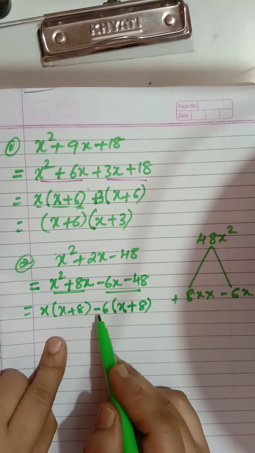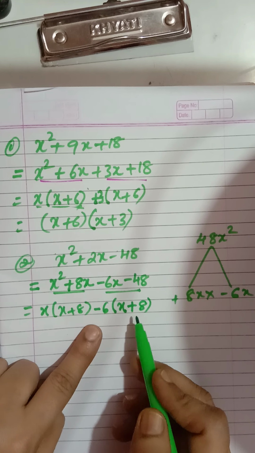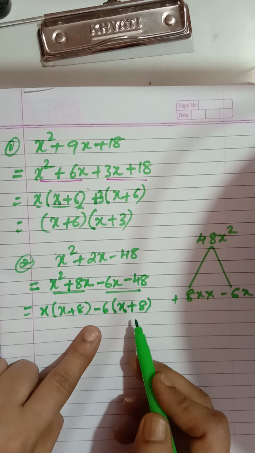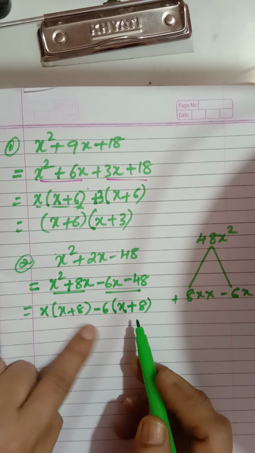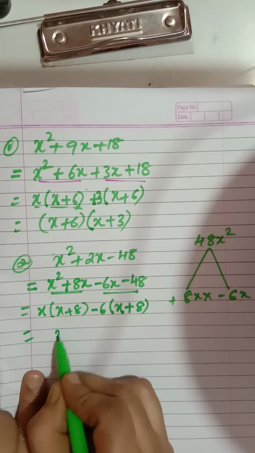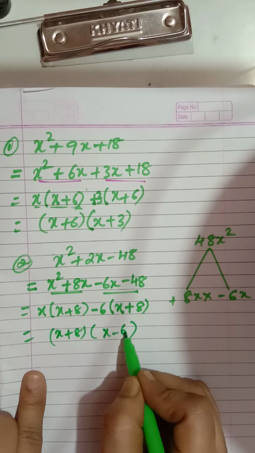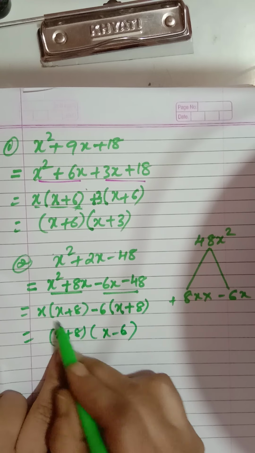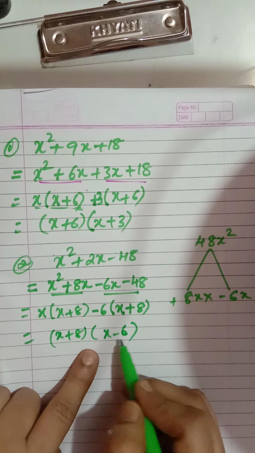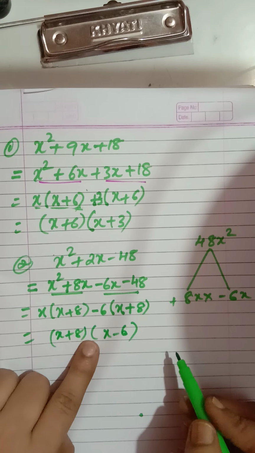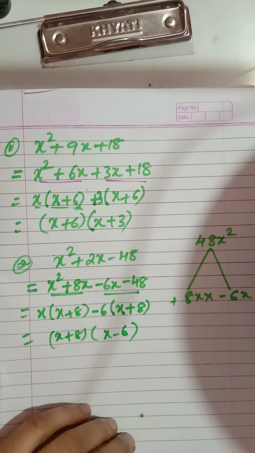This is a very important step, that minus sign you are taking common. Then when you are writing the factors inside the bracket, that sign inside the bracket will be changing. So this is equal to your x plus 8 and this is x minus 6. Yes or no? From these both, what is common? X plus 8. From this, x is remaining, minus 6. So this x plus 8 and x minus 6 is the factor.